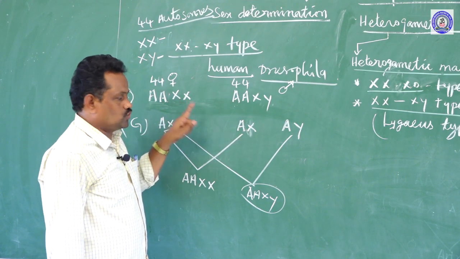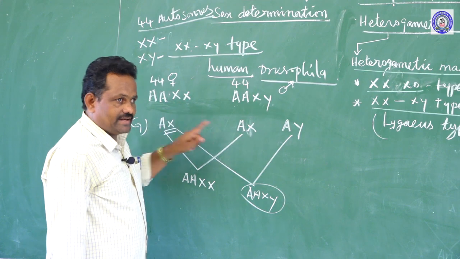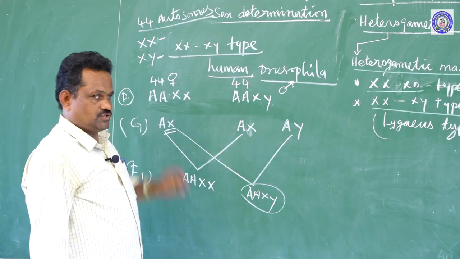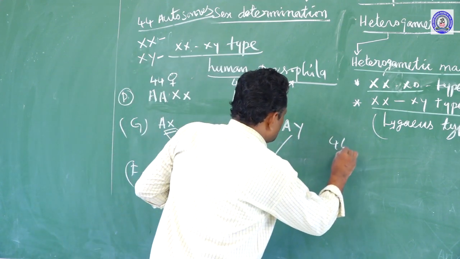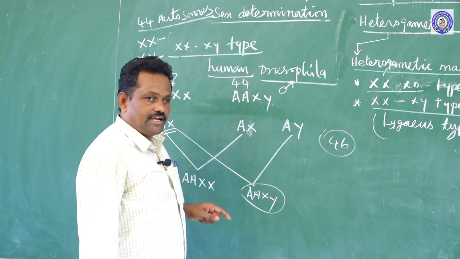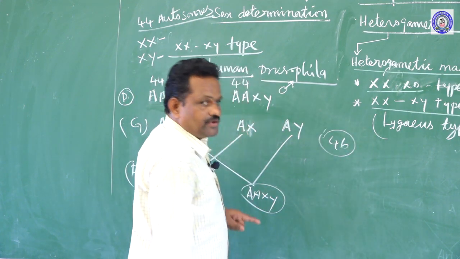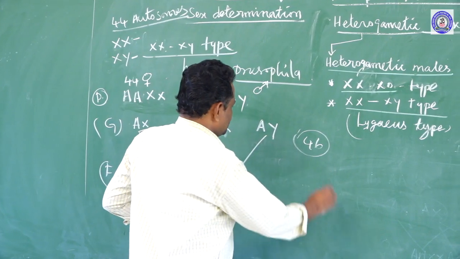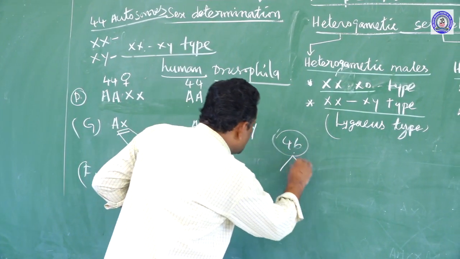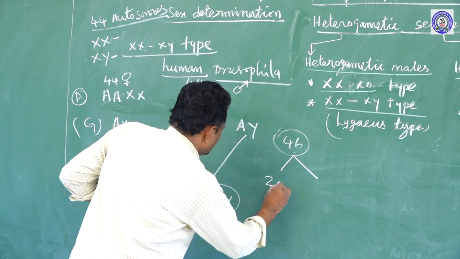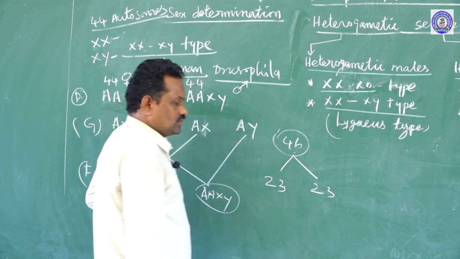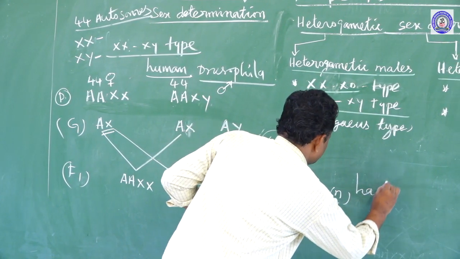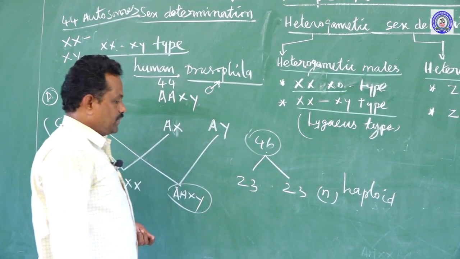These 46 chromosomes are in diploid condition, present in all body cells including gonads. During gametogenesis, or during the formation of gametes both in male and female, these 46 chromosomes are equally distributed to 2 gametes, that is 23 and 23. Now, this condition is called n condition or haploid condition.